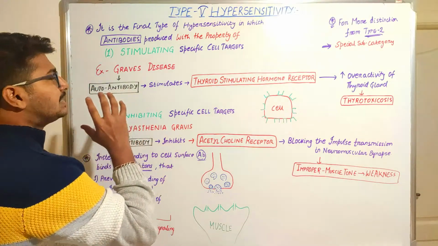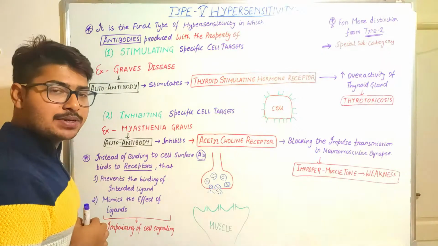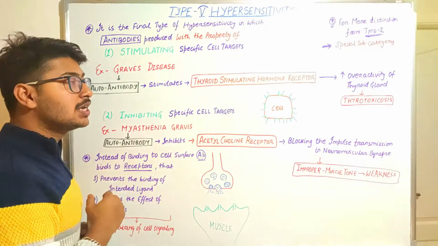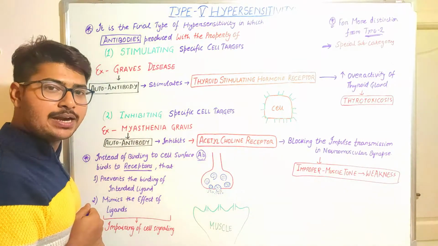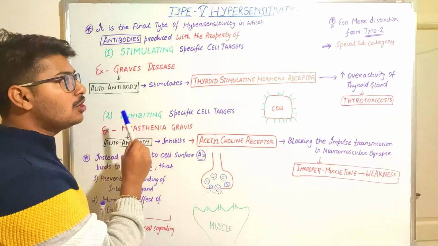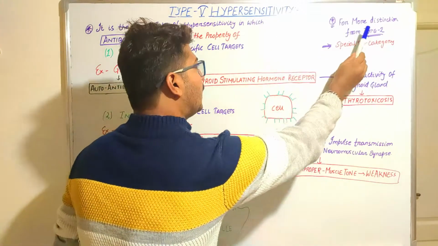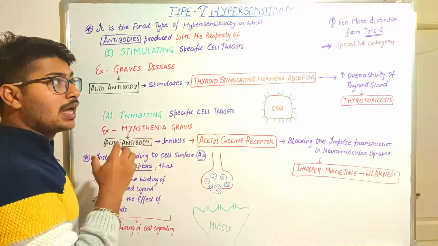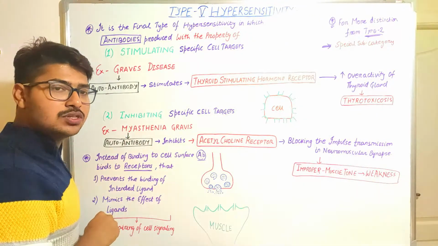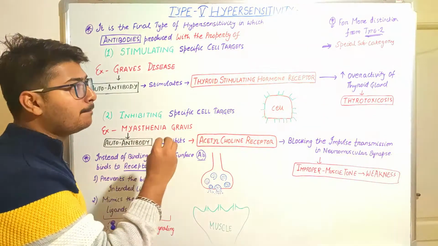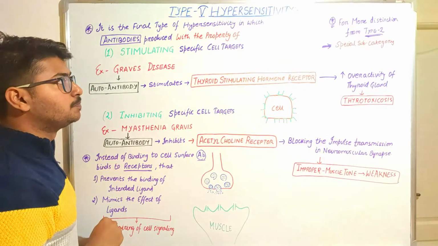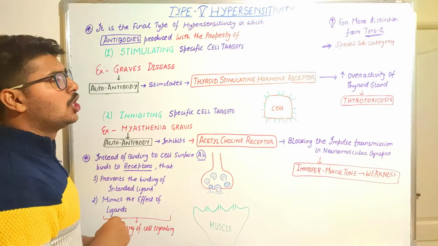Okay, so it's a final type of hypersensitivity reaction which is also mediated by the antibody, because it is a subcategory of the type 2 reaction, and the type 2 reaction was also an antibody mediated hypersensitivity reaction.